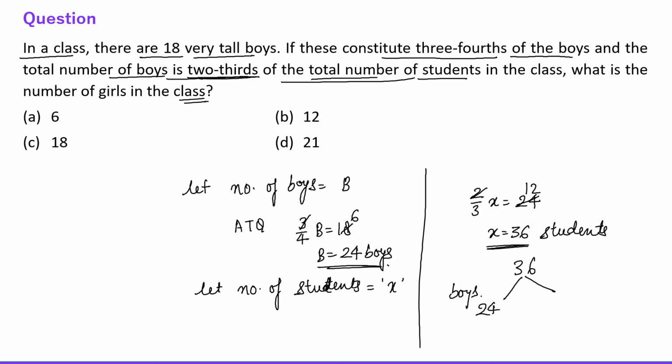So if 24 boys are there, then how many girls are there? Rest girls are there. So it means 12 girls are there, right? So the answer is there are 12 girls in the class. So which option is the correct one? B option is the correct choice. There are 12 girls in the class, right? Now let's talk about the next question.